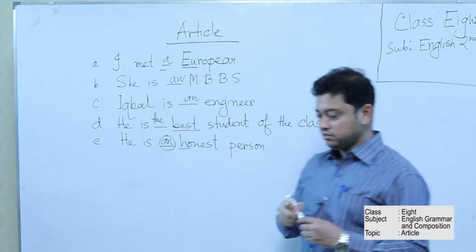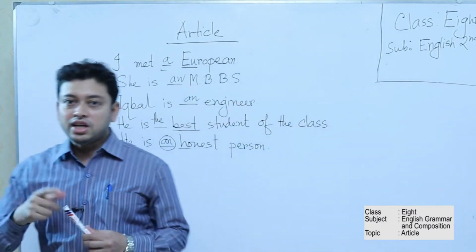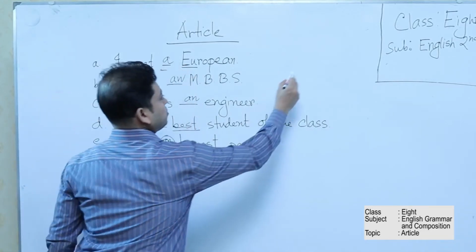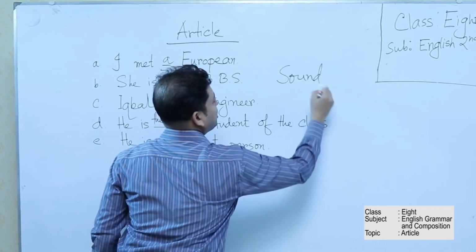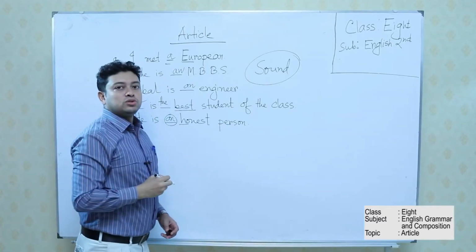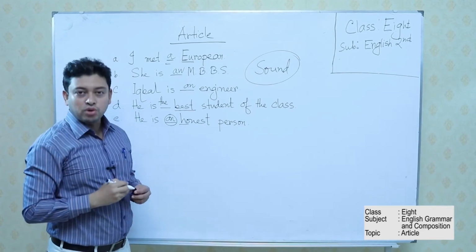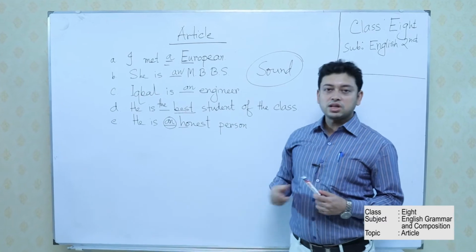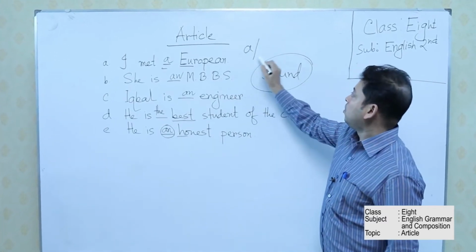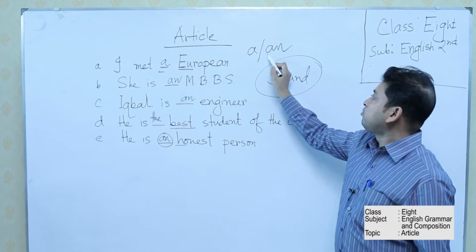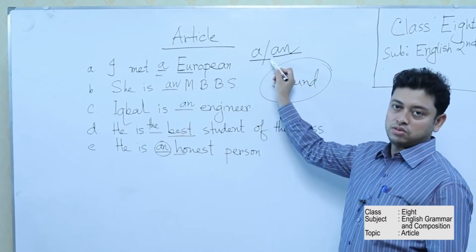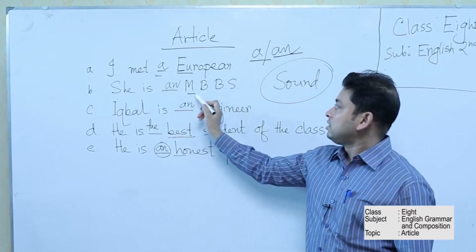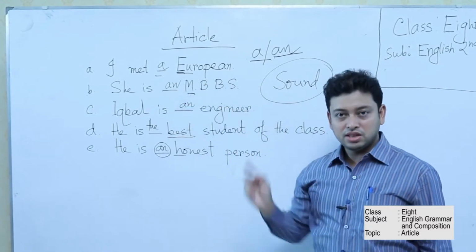Now the most important thing: if you want to say which will be A or which will be AN, it basically depends on sound. This is the most important thing that you must remember. So for using A or AN, sound is very important. That means if you get a consonant sound, you will use A; for a vowel sound, AN. So sound is very important. No matter what the letter is, what is important is the sound.